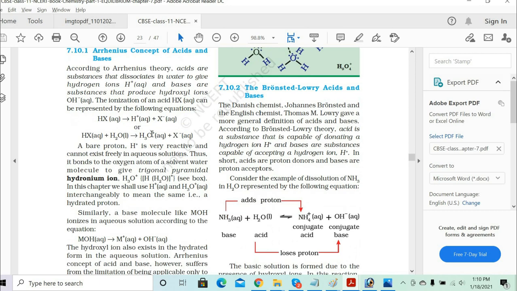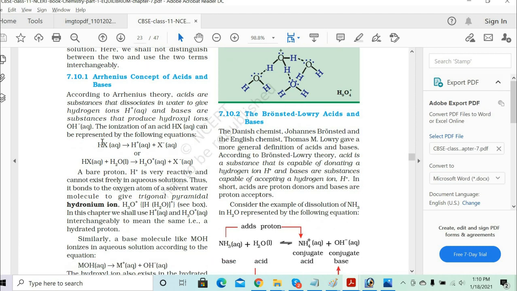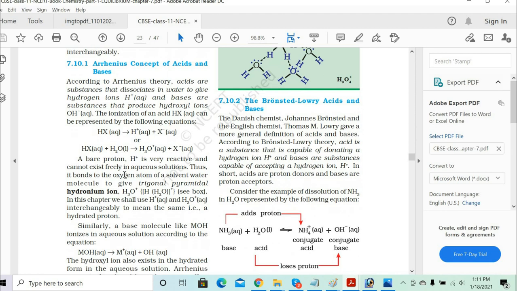So when he talks about the HX, H plus and X minus ions, he is telling that whenever any acid is dissolved in the water, it gives you the H plus ions and the X minus ions, correct? For example, HCl becomes H plus, the hydrogen ions, and the Cl minus ions. So HX combines with H2O and forms the hydronium ions plus the X minus ions. So basically, that is the general reaction of the acid with the water.